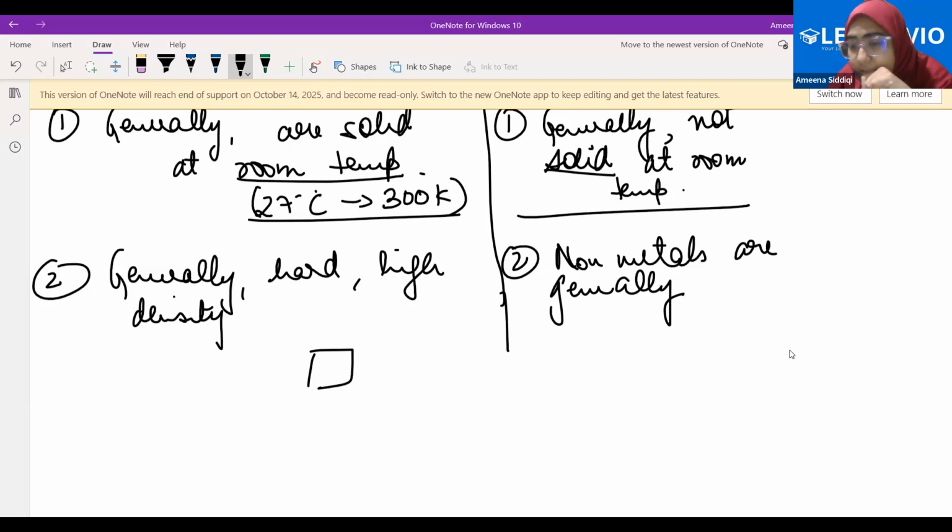And there are some non-metals existing in the solid state, and they are not showing the properties of being very hard. If force is applied, they will break. Had they been hard, they would actually show malleability and ductility also. Are you getting it? Yes, man.